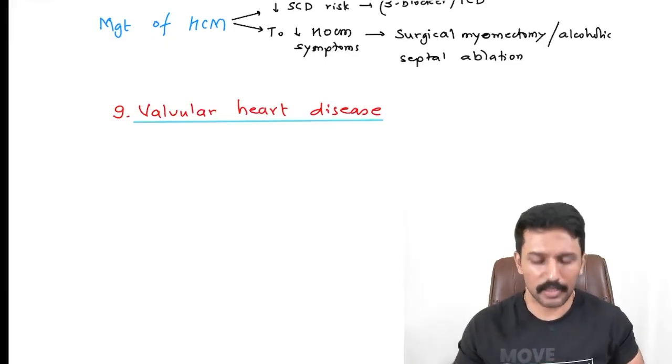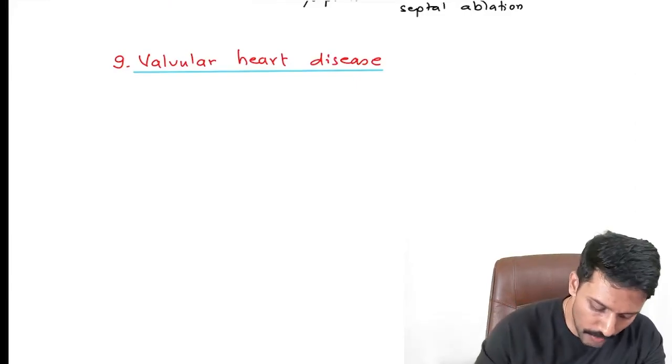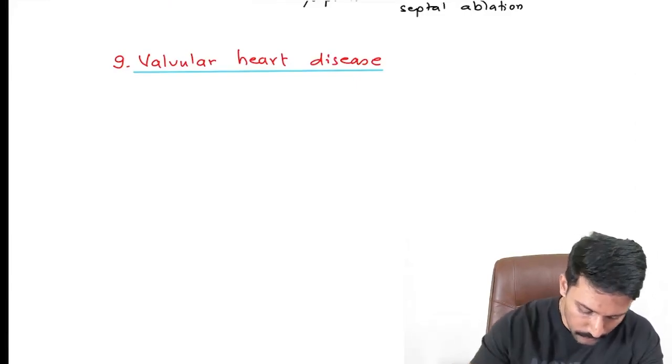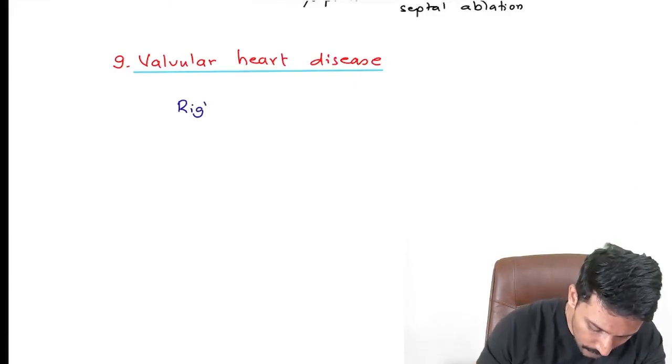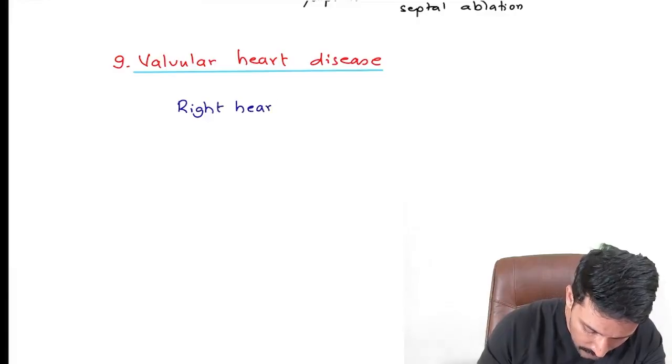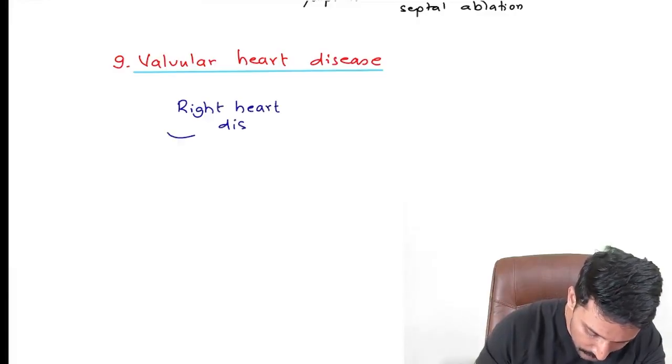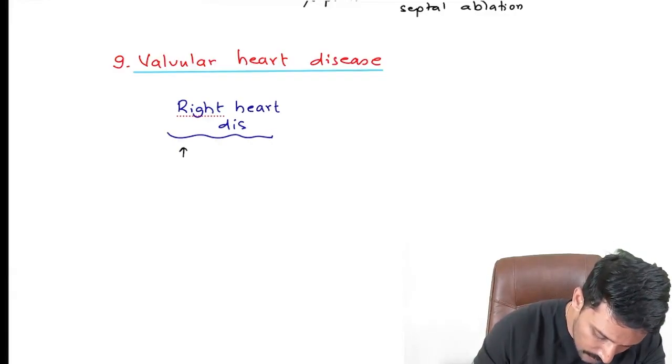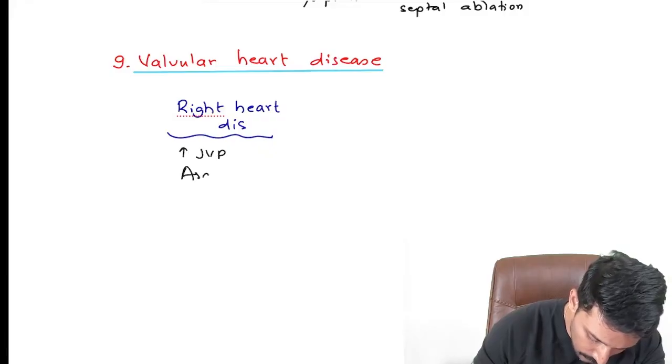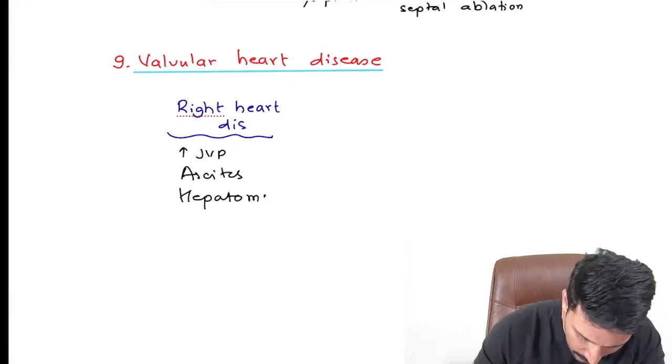So the same points I will reiterate again. When we are talking about valvular heart diseases, if it is a right heart disease, what symptoms are we expecting? We are expecting raised JVP, ascites, hepatomegaly, and edema.